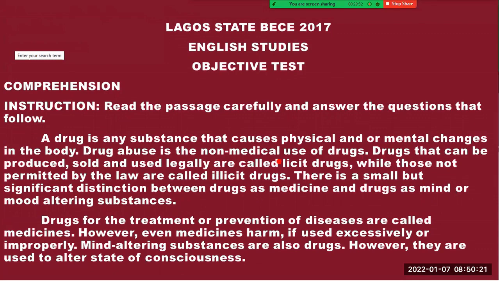Drugs that can be produced, sold, and used legally are called licit drugs. These are the ones permitted by law, while those not permitted by law are called illicit drugs. So you can see our answer to question number 3 is here. So we have the evidence. Licit drugs, okay?